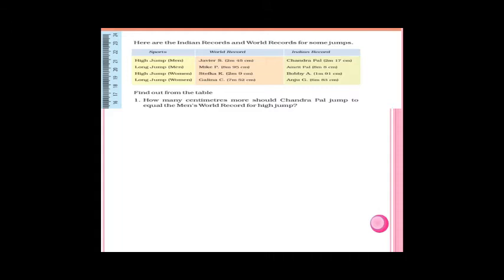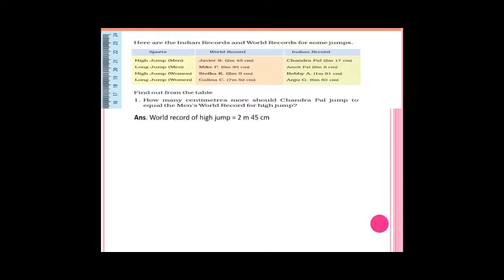Find out from the table how many centimeter more Chandrapal should jump to equal the men's world record for high jump. See here, Chandrapal's jump is 2 meters 17 centimeter. And the world record is Javier's jump, 2 meter 45 centimeter. So Chandrapal wants to reach Javier, how much centimeter difference does he have to jump. To equal both, how much centimeter does Chandrapal have to jump. So you have to find that.